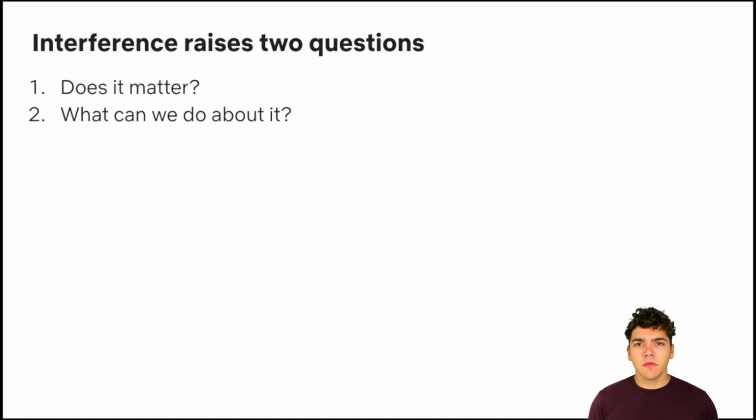So this interference raises two questions. One, does this interference matter? Does it matter enough that it would affect the decisions we make and the algorithms we deploy? And two, if it does matter, what can we do about it? Our goal in this paper is to answer both of these questions.